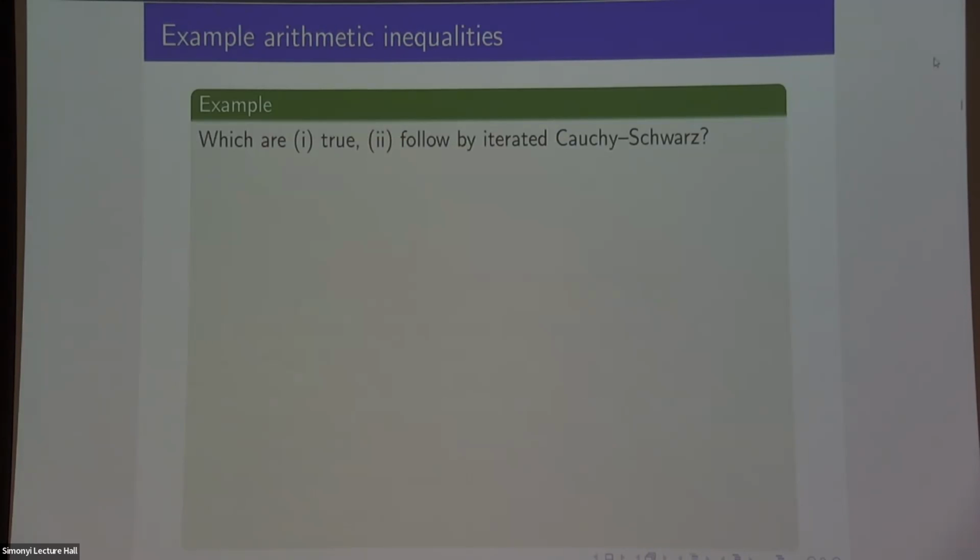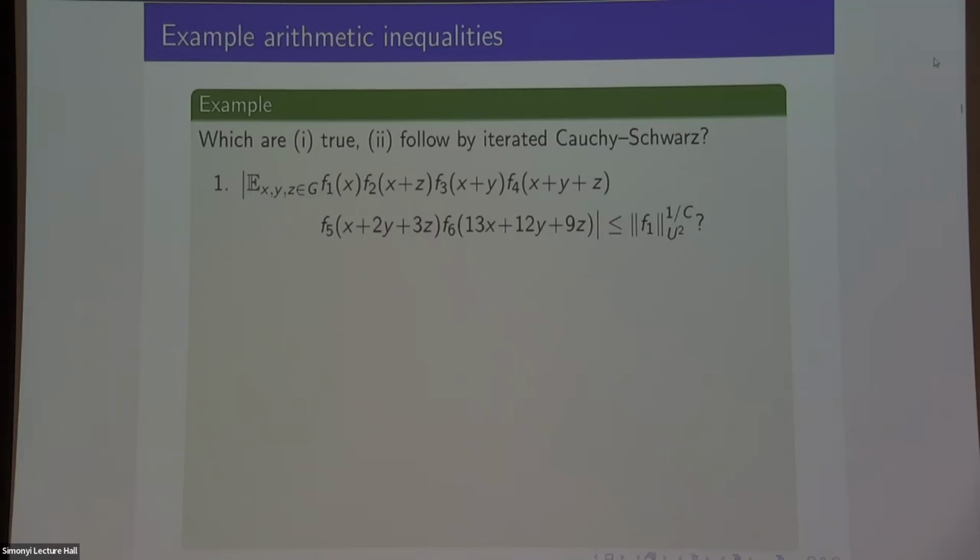Maybe I'll just show some examples to make it less abstract. So here are some instances of inequalities where I want to know, firstly, are they true? And secondly, can you prove them just by applying the Cauchy Schwarz inequality many times rather than using this high-tech machinery? So the first one is my favorite linear configuration. Please count these linear configurations in 3 variables with 6 functions. Is this count controlled by the U2 norm of F1? In other words, is it controlled by Fourier analysis? If you're an ergodic theorist, this is the simplest possible question I'm asking: is it controlled by the prime factor? That's what I want to know.